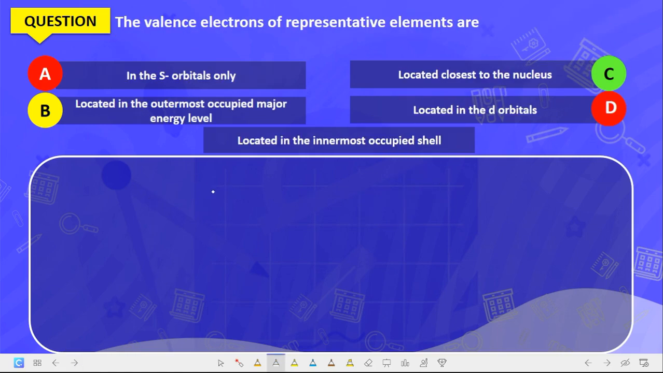Now the valence electrons of representative elements are in the s orbital only. No, they are in both the s and p. Located closest to the nucleus? No, they are located in the outermost occupied major energy level. That's why they call them valence. Valence electrons are the ones located in the outermost energy level. So that is the correct answer.